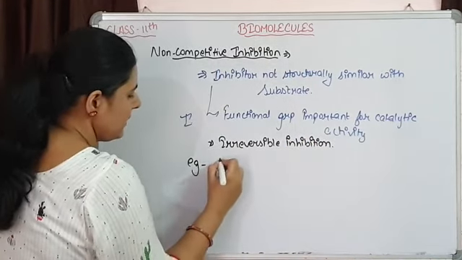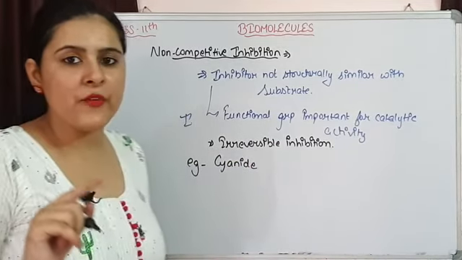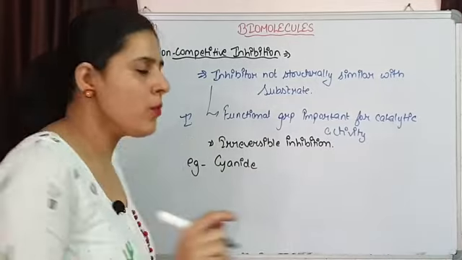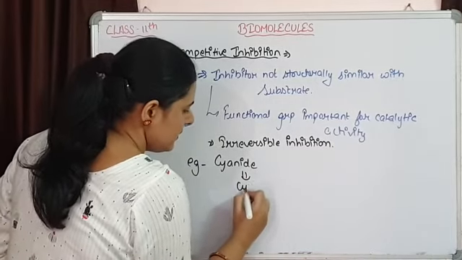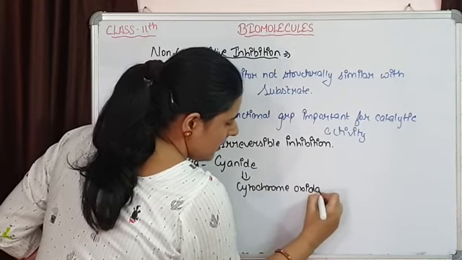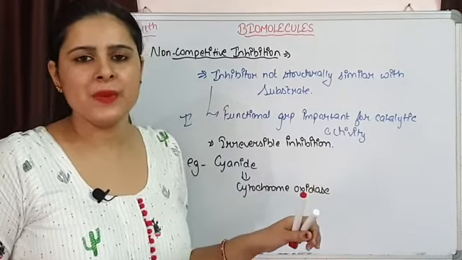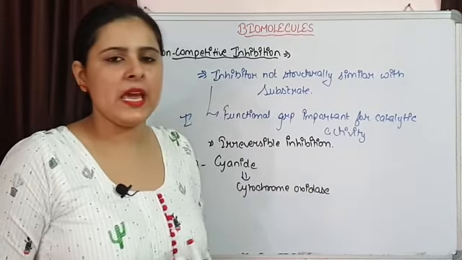For example, cyanide is there. Cyanide is affecting the functioning of cytochrome oxidase. But this cyanide is not showing structural similarity with the substrate of cytochrome oxidase.